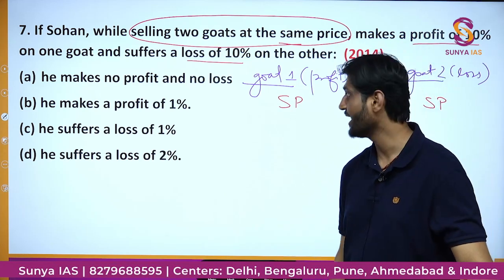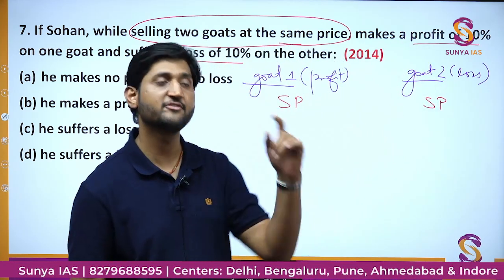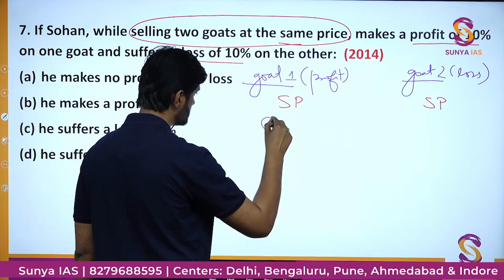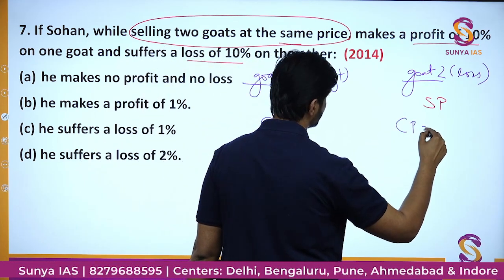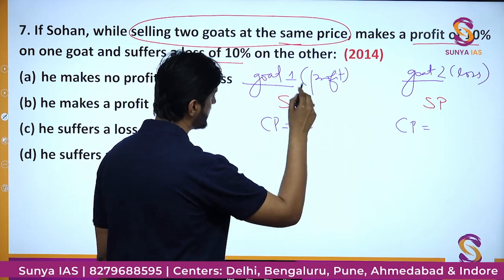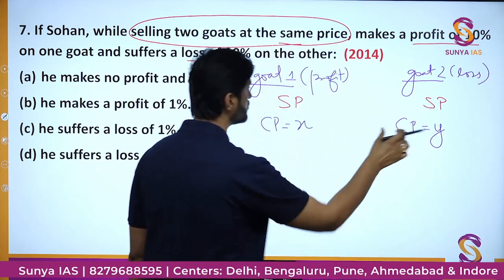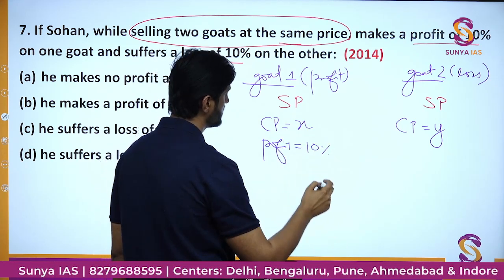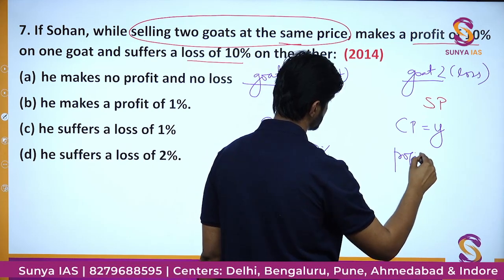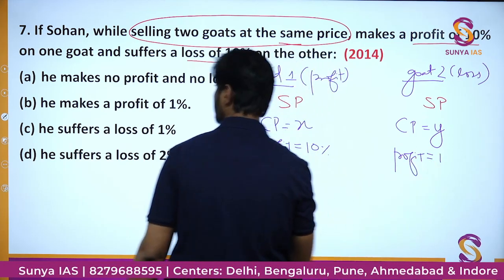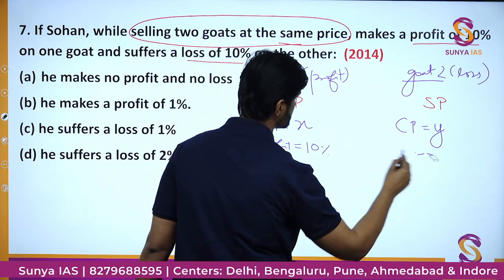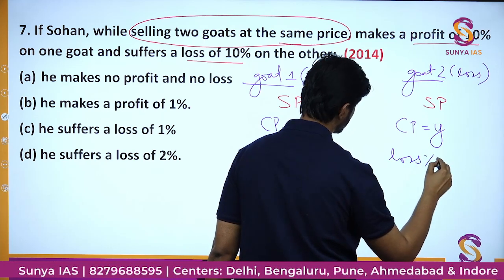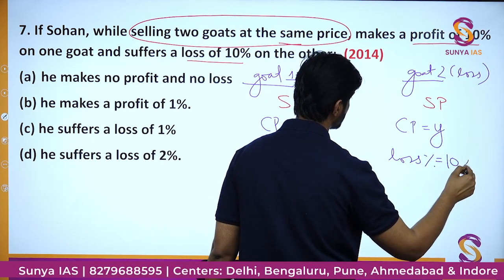That means that the cost price of both these goats is different. Here we can assume the cost price to be X, and here we are going to assume the cost price to be Y. Profit percent is 10% here, and here there is a loss. So the loss percent here is again 10%.